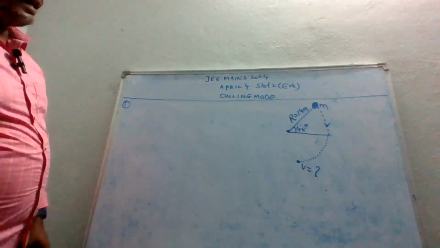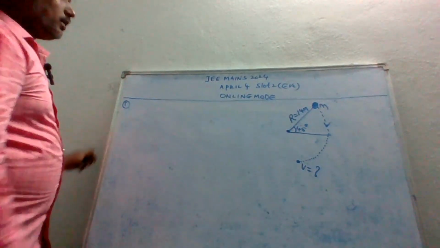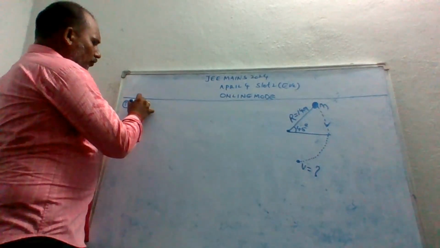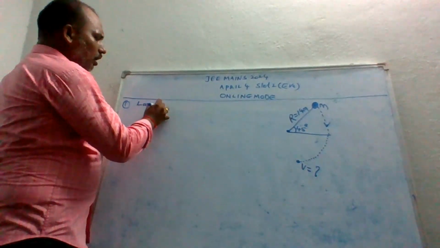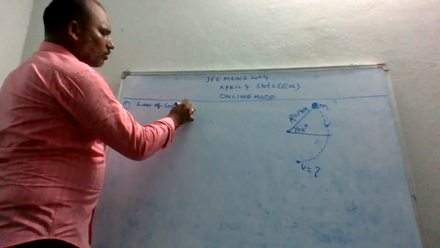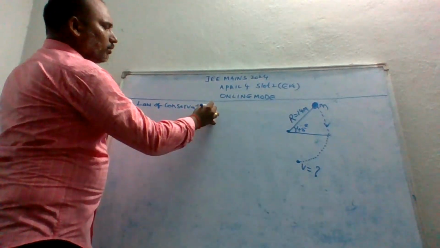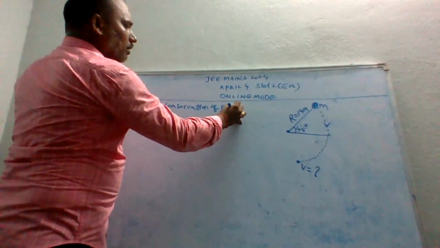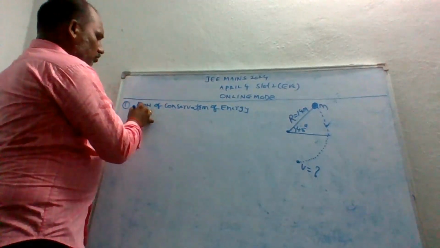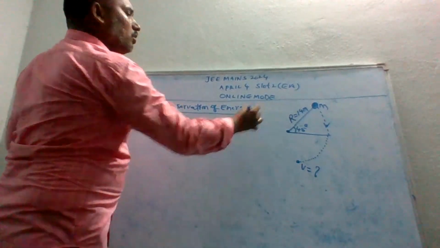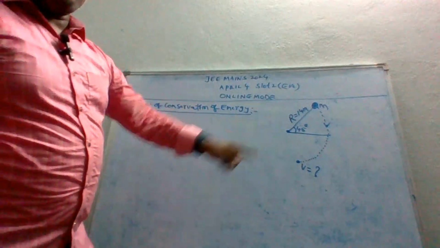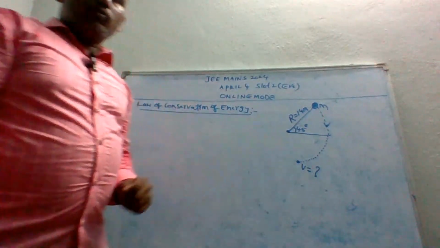Let's see how to handle this situation. Before that, we have to learn a few things first, like the law of conservation of energy, to solve this problem.